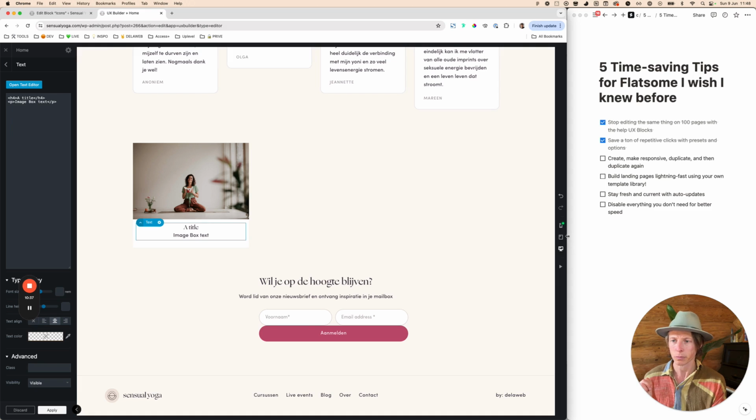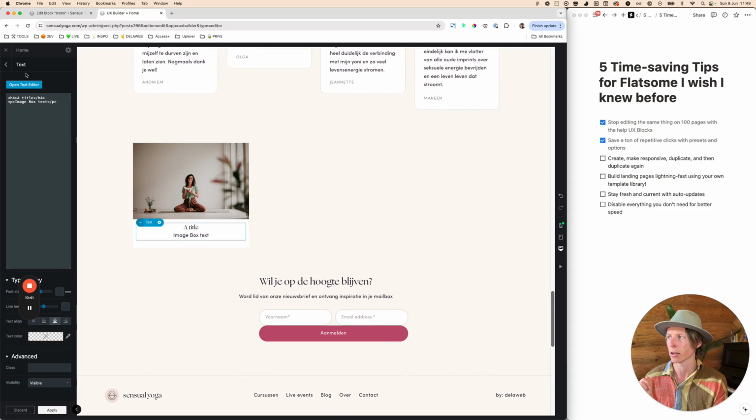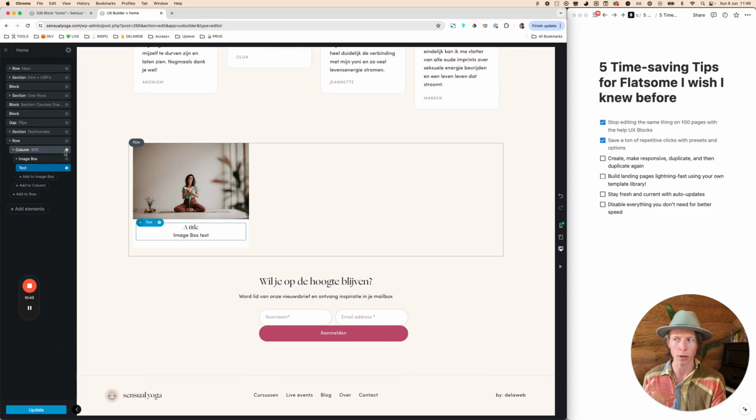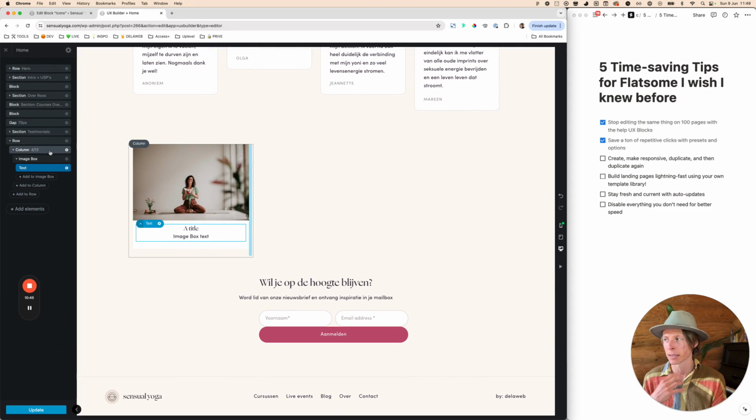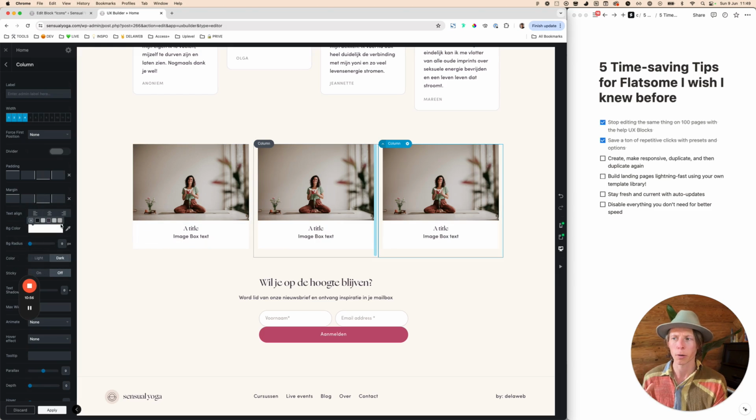and on desktop I want to have it in the middle. And now, you know, I first do all my responsive styling for just one element, for one column, and when I'm satisfied, then I'm going to duplicate the column. So I'm just doing right click, duplicate, and I can duplicate again. So that's a very good approach instead of doing this all manually.